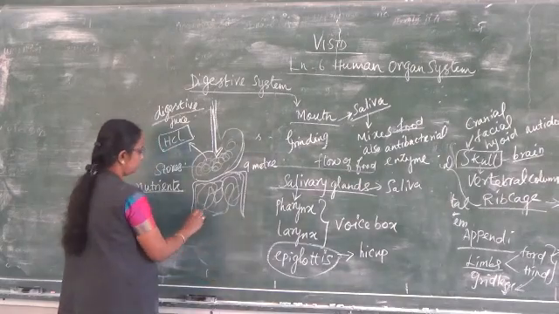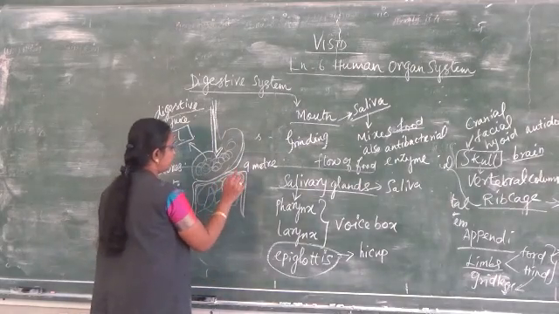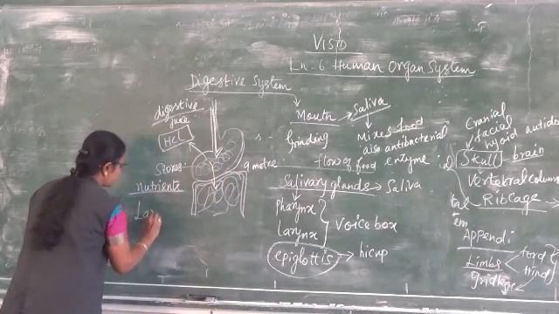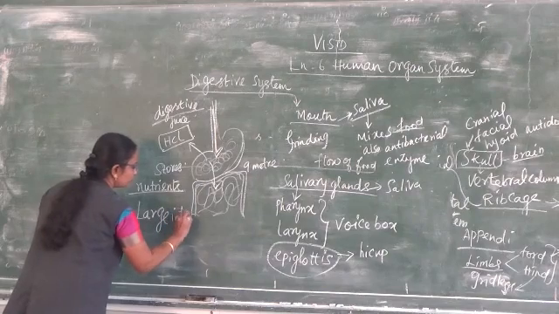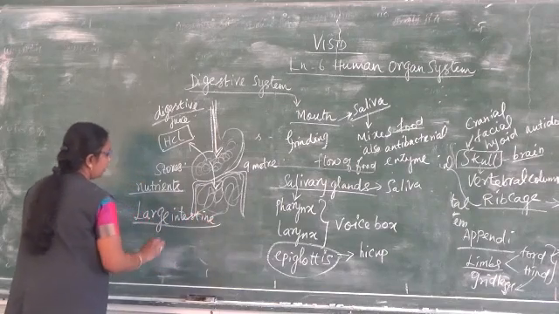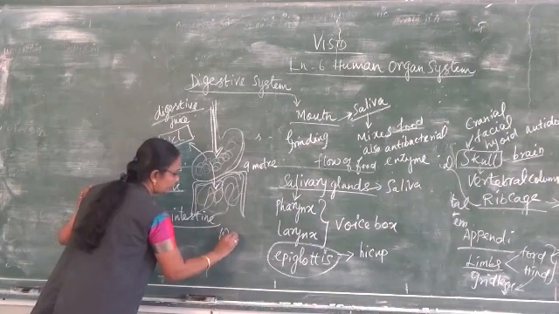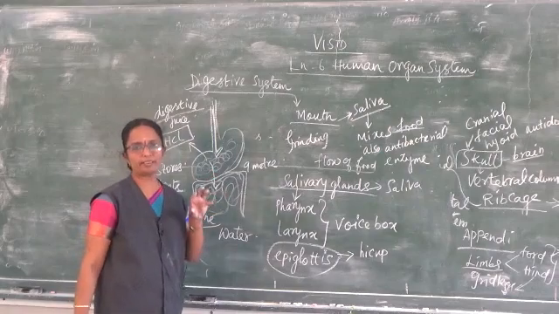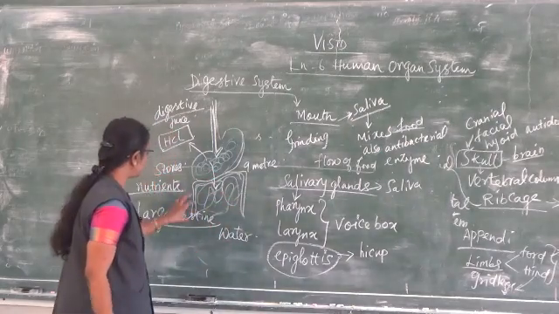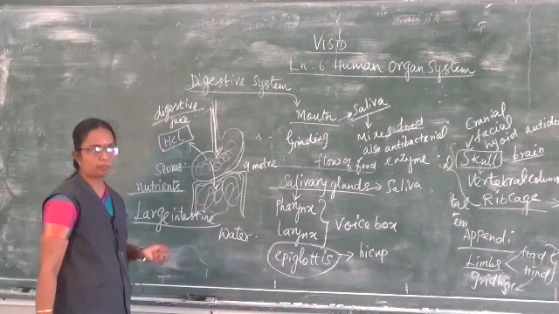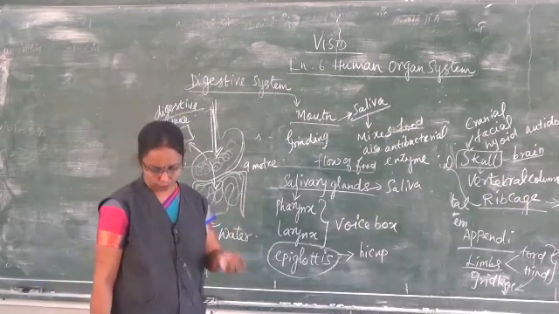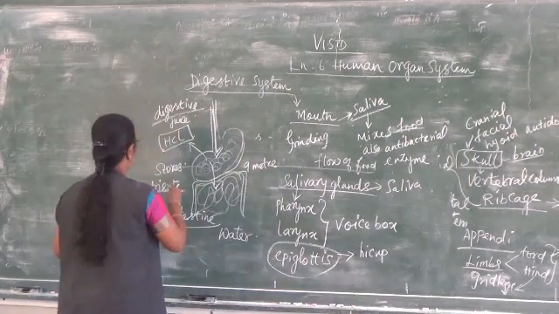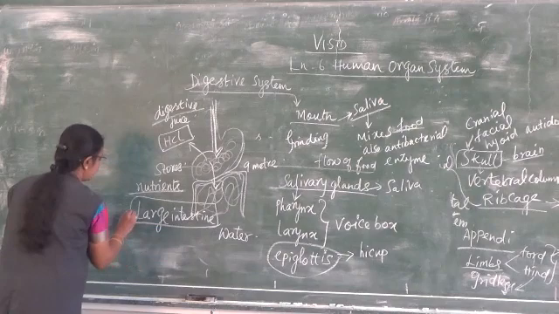Next, after that the food goes to the large intestine. So after the stomach, it enters into the large intestine, where it absorbs the water from the food we have taken in. So water, nutrients, everything is present inside the food. So what is the duty of the large intestine? It absorbs the water present in the food we have taken in, and it also absorbs some vitamins.